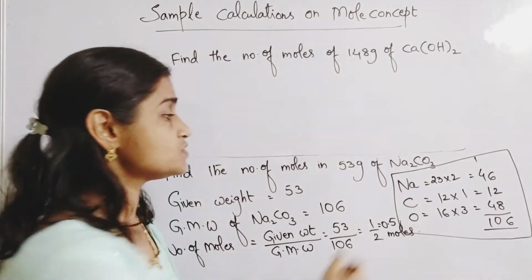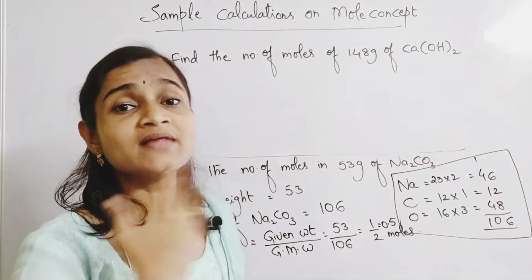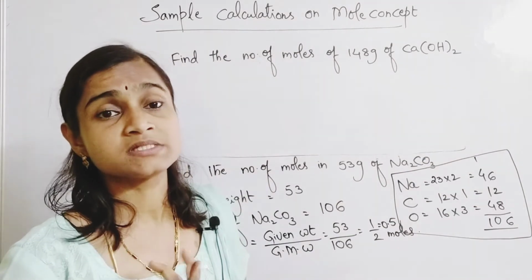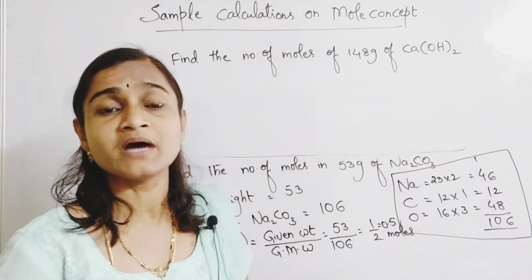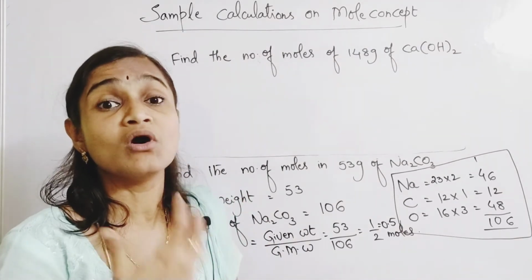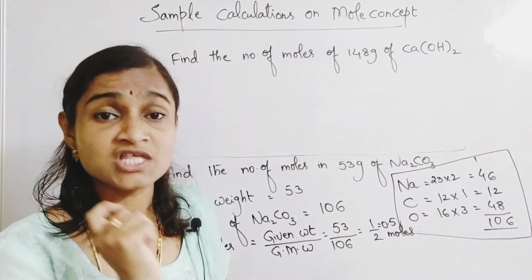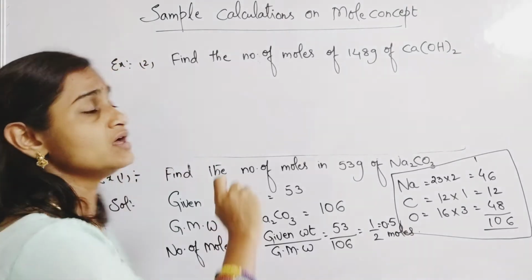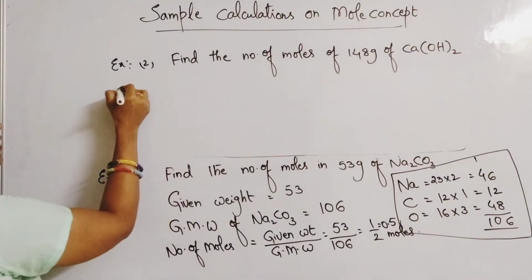As usual, like how we have calculated here, you can calculate it or you can remember it in certain tips. Calcium hydroxide is a compound, so you should call it GMW. Molecular weight of calcium hydroxide is 74. How to do the solution?